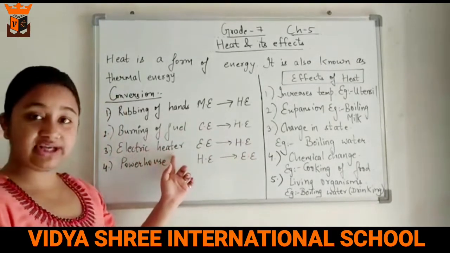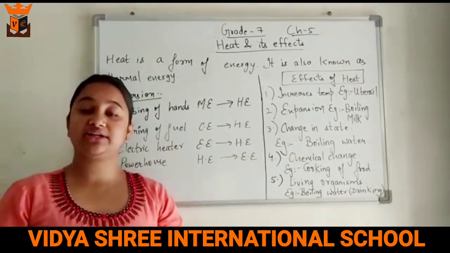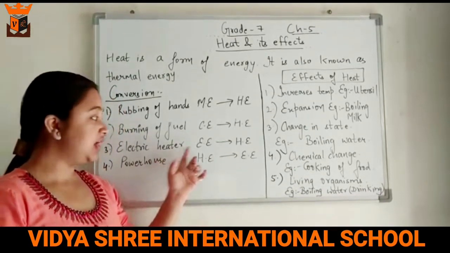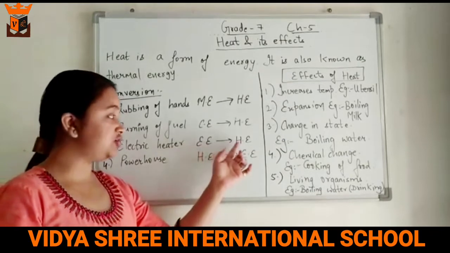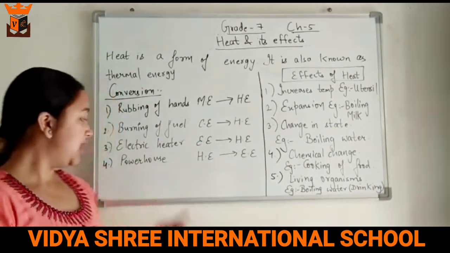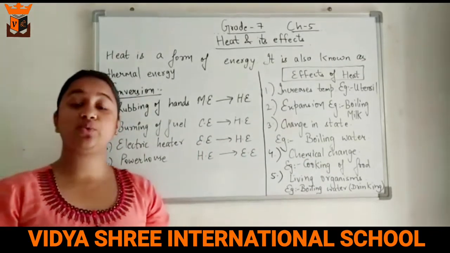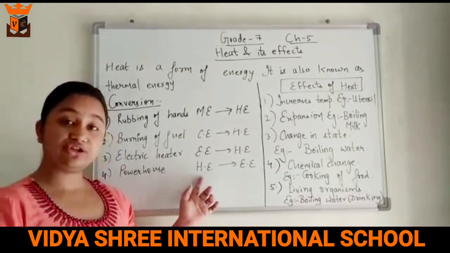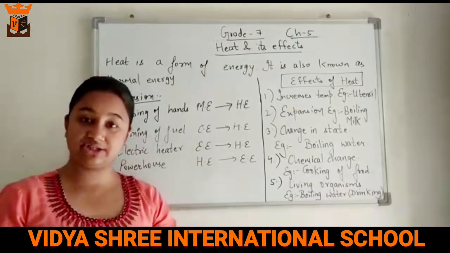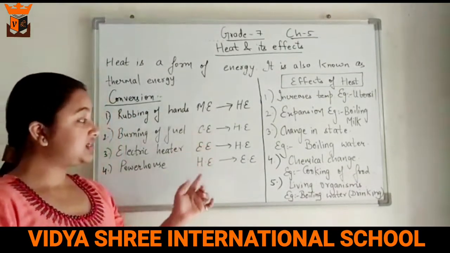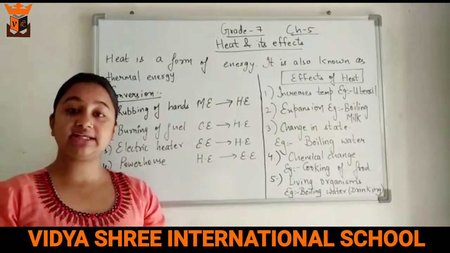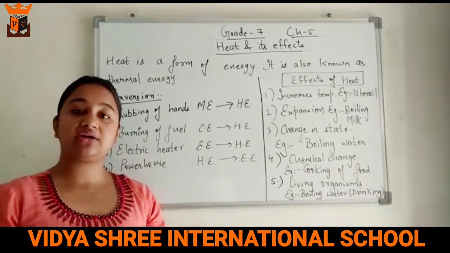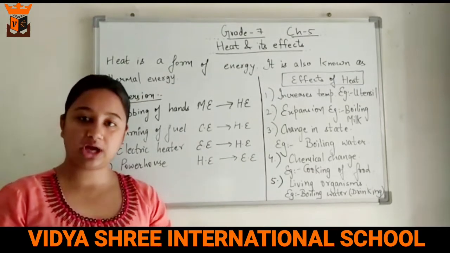Next is electric heater. The electricity in the wires which come into the electric heater gets converted from electric energy into heat energy. And lastly, the powerhouse, the place where electricity is generated. There, the chemical energy, the heat energy of the coal is converted into electrical energy. Now, these are some examples which show that heat energy and other energies are interconvertible, which means they can be changed from one form to another.